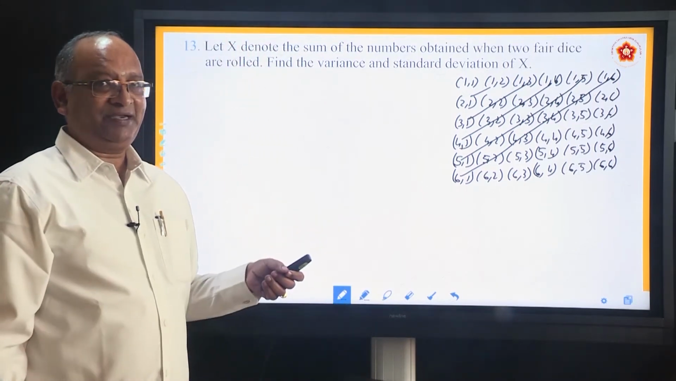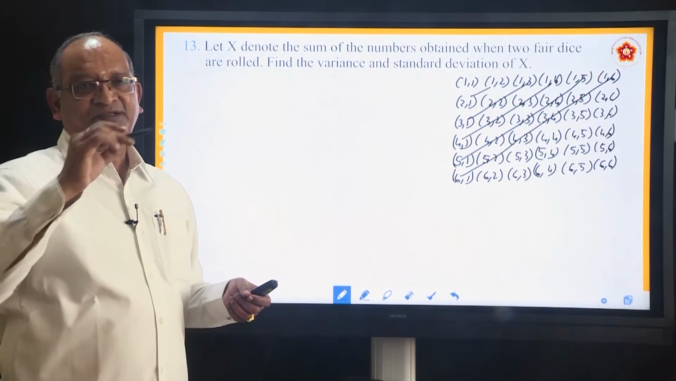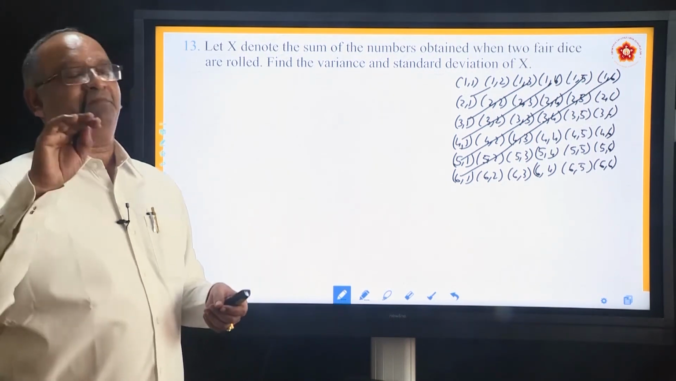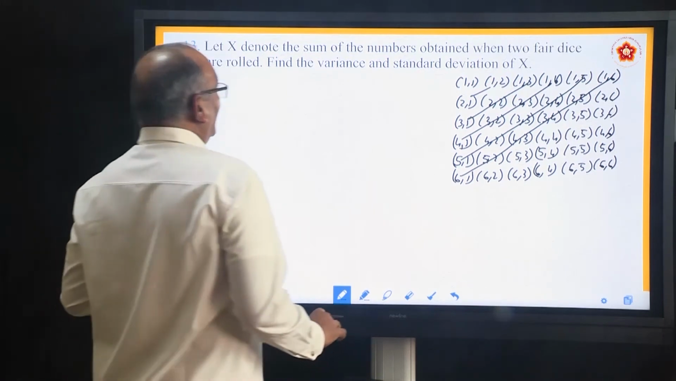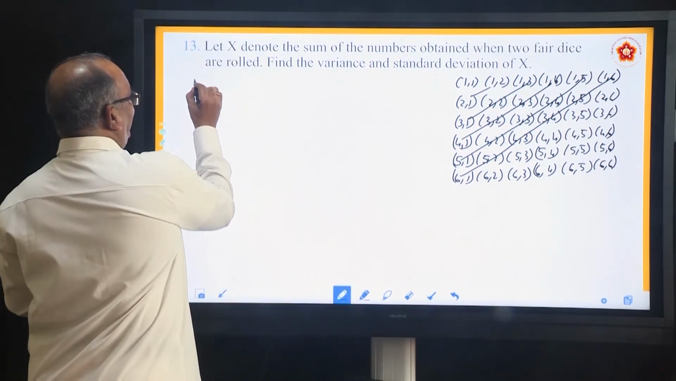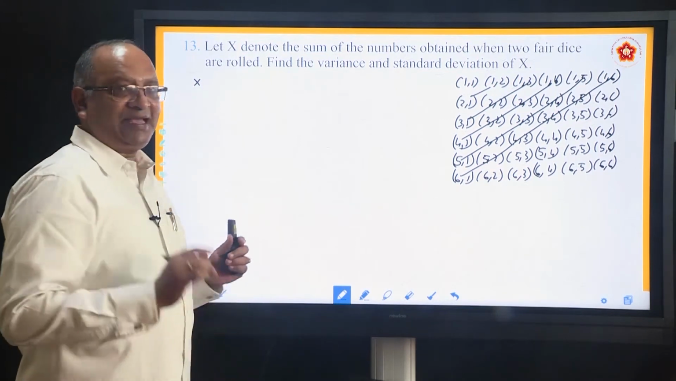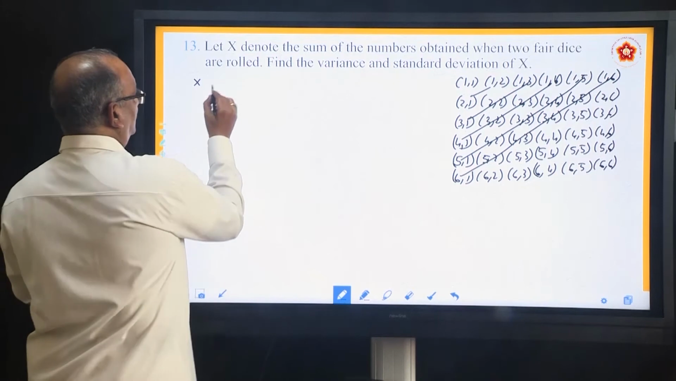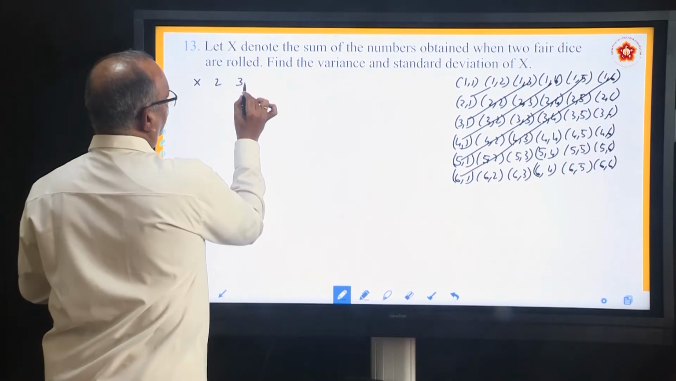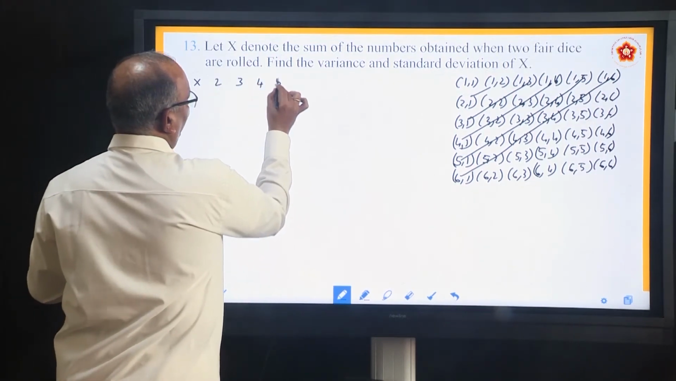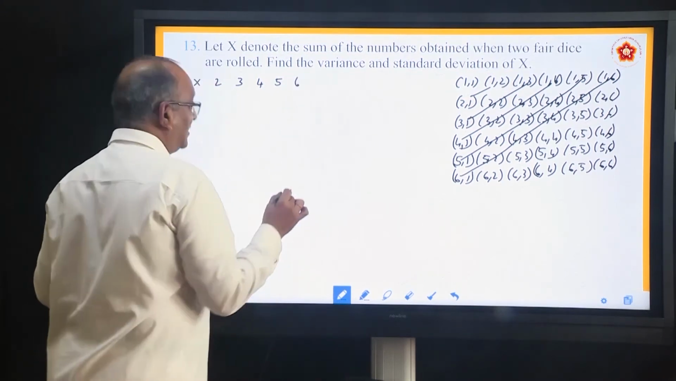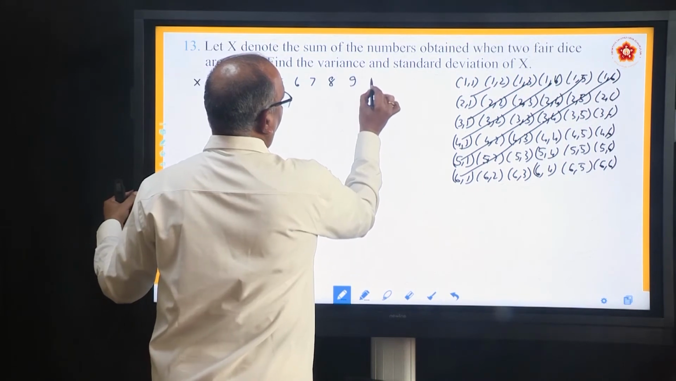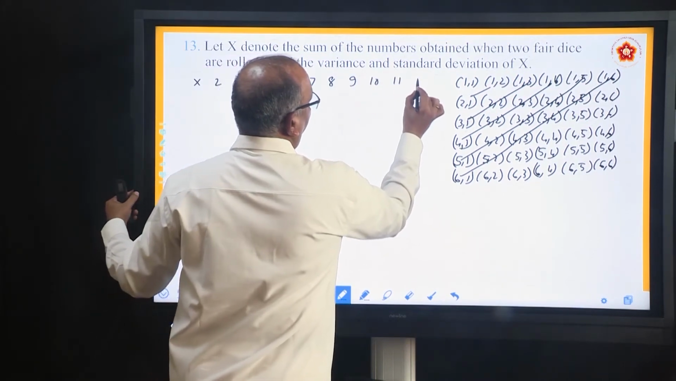I hope you are understanding. Instead of searching, if you go diagonally, it is very easy to get the same sum. So, what values can x take? What is x? The sum of the numbers. So, x can take values 2, 3, 4, 5, 6, 7, 8, 9, 10, 11, 12.